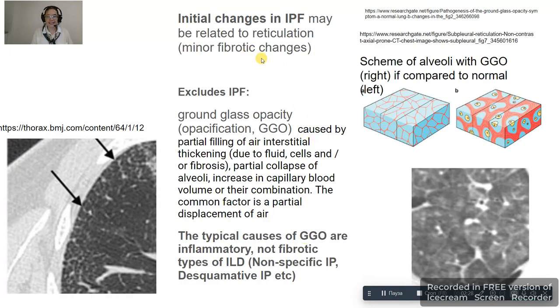Initial changes in IPF may be limited to reticulation, minor changes, but ground glass opacity is exclusive for IPF because ground glass opacity is inflammatory but not fibrotic.